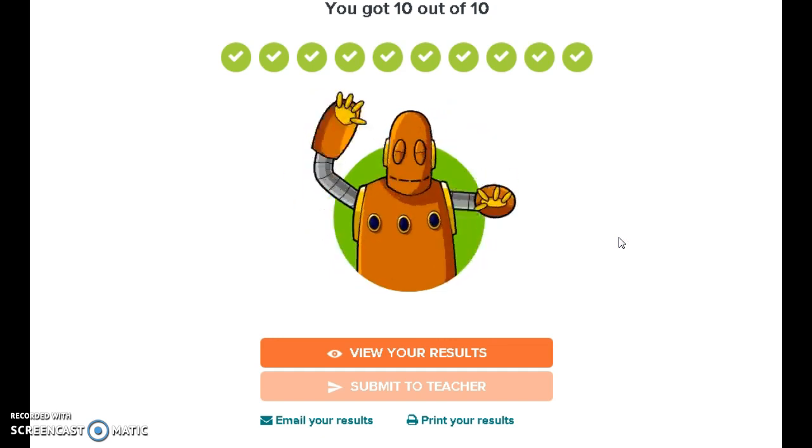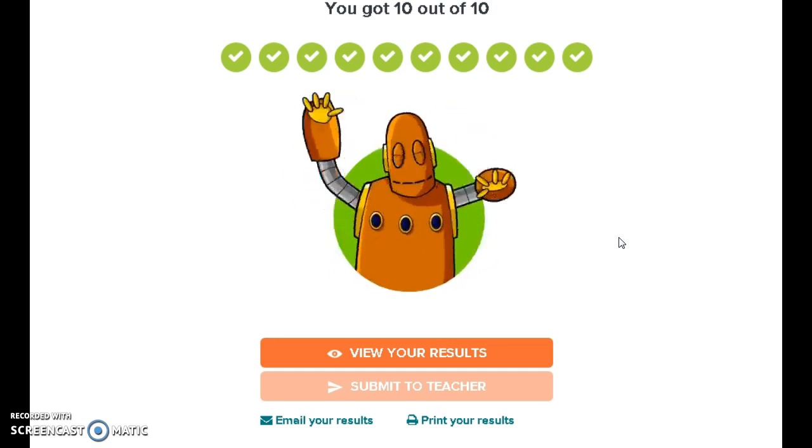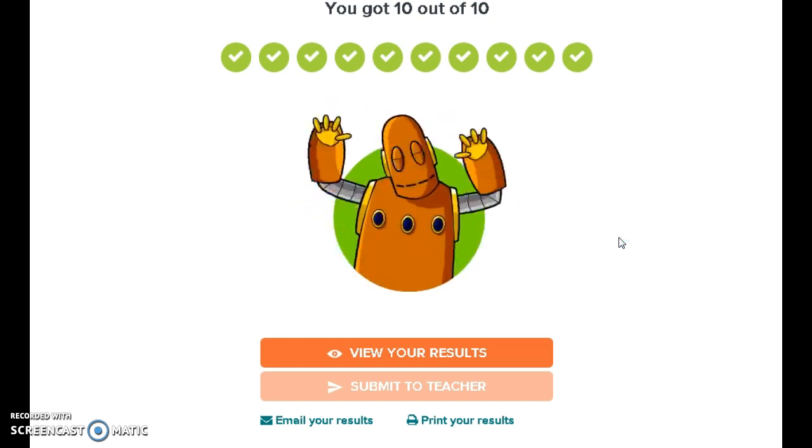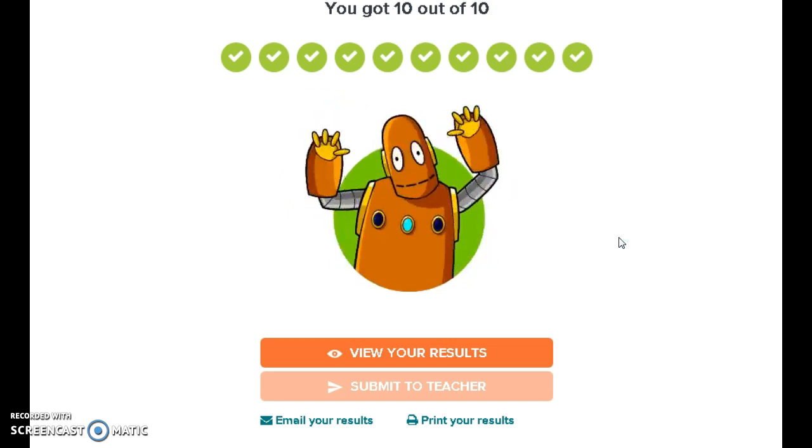So if you've made a 40 or a 30 or an 80 or whatever, if you've made something that you're not happy with and you want a better grade, then during silent lunch, at home, in the morning during homeroom, on your own time, whenever you want to do it, as long as it's not interfering with other classwork, you can retake that quiz and submit it to me, and then I will change your grade.